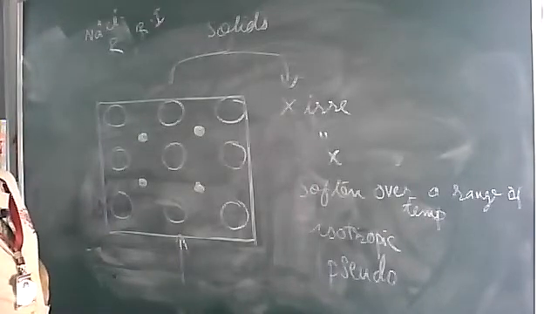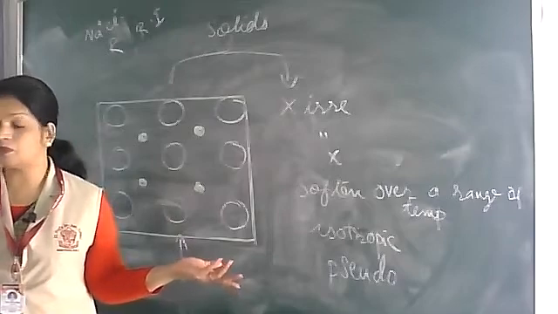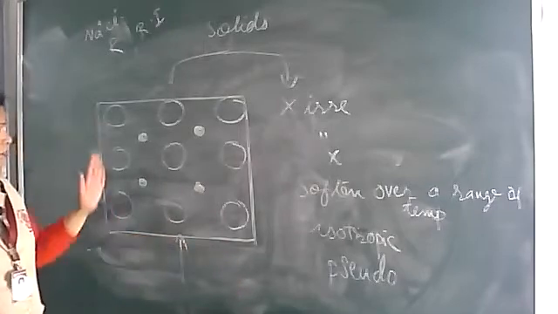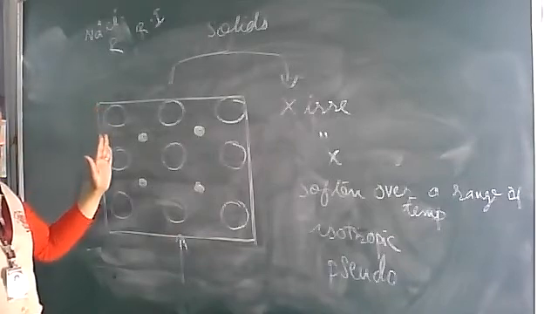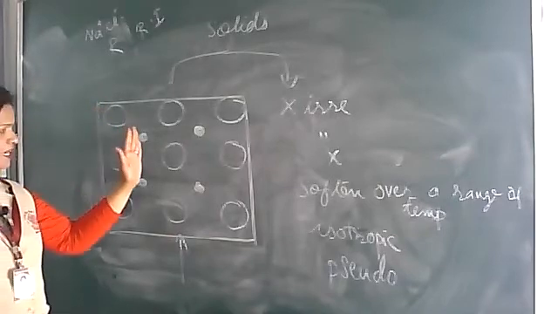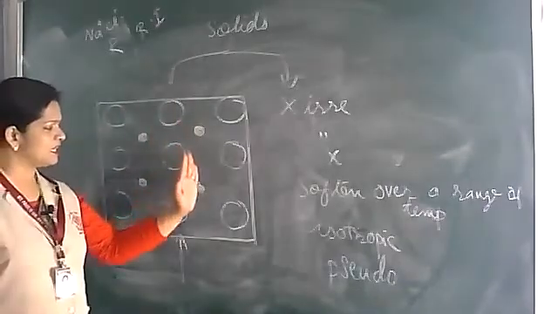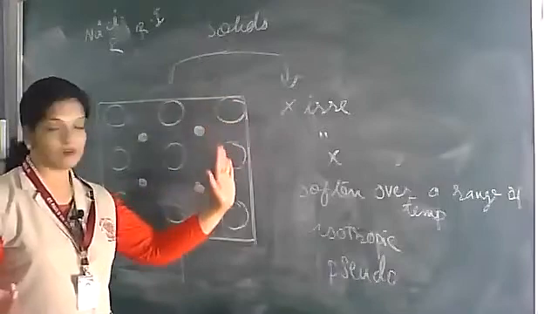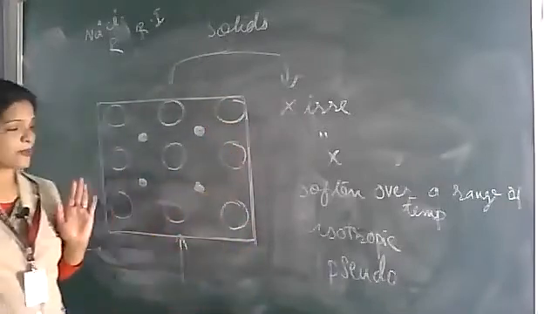So this is what is meant by anisotropy. Suppose I am keeping, for example, here all chawal, chawal, chawal. Here dal, dal, dal. Here chawal, here dal, here chawal. Making khichdi.